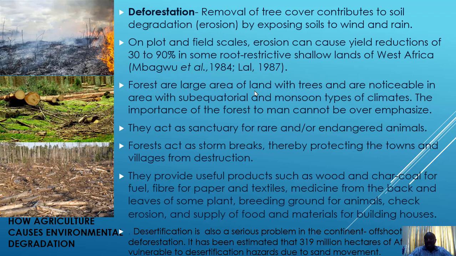If you want to do any form of agricultural activity in the reserve area, you take permission, but you cannot fell any tree. There's a prohibition of felling of trees, and that is to help the environment so that it does not get degraded.